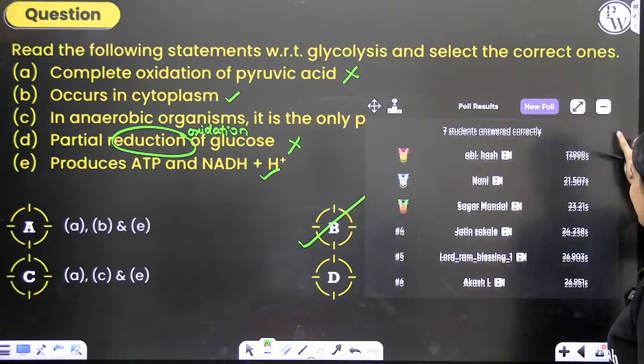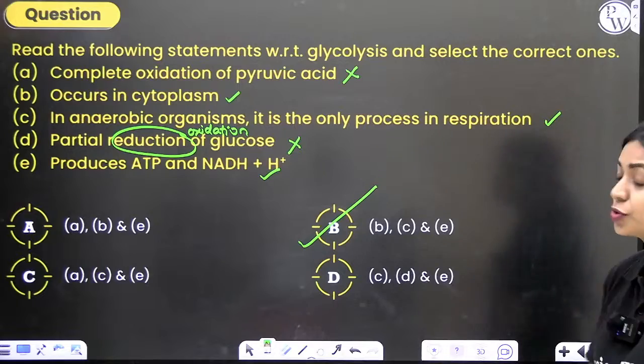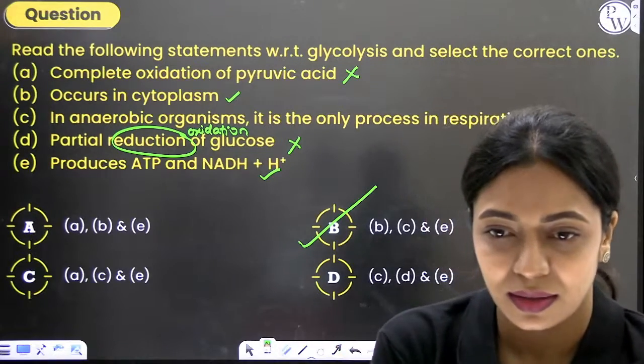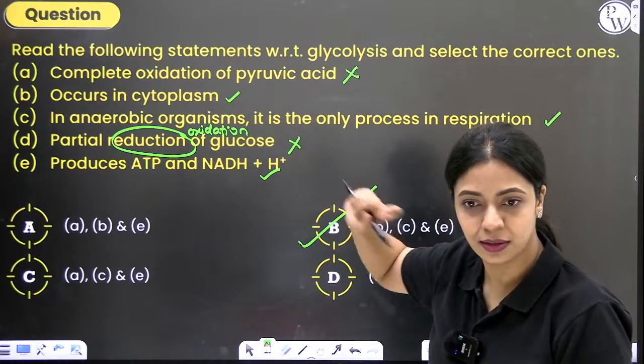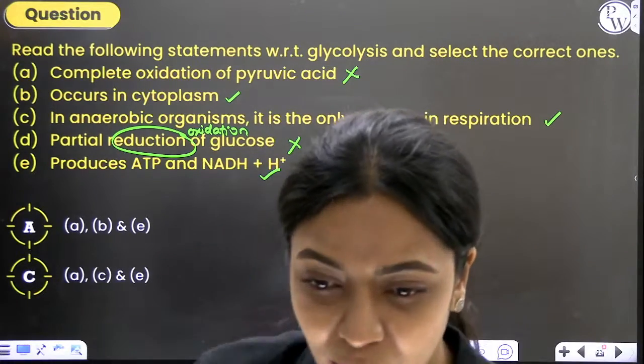Less than 50% of you have answered correctly. Which point was confusing? Who can tell me? What confused you? Partial reduction. Where did you get confused?